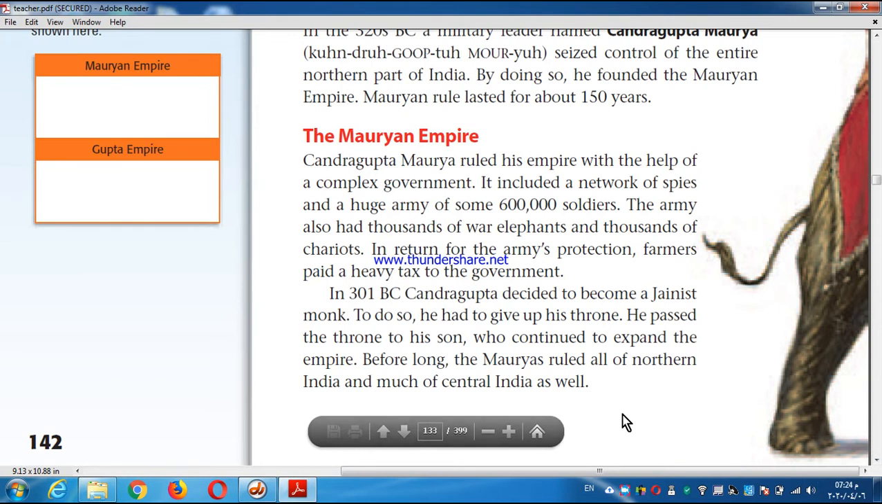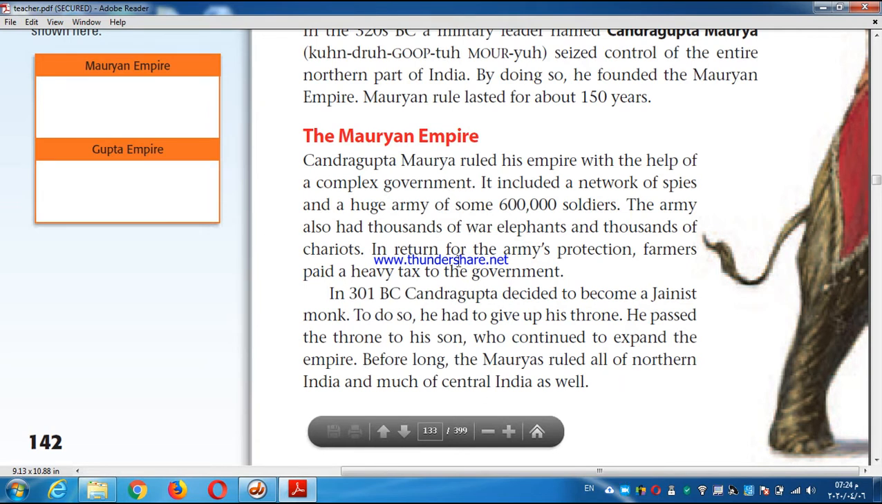But in 301 BC, Chandragupta decided to become a Jainist monk. What do I mean by monk? A monk is a religious man. I think most of us watched the movie The Nun. Nun means a religious woman. So a monk is a religious man and a nun is a religious woman, responsible for religious issues in temples and also in the state.